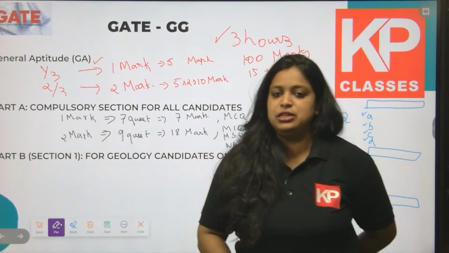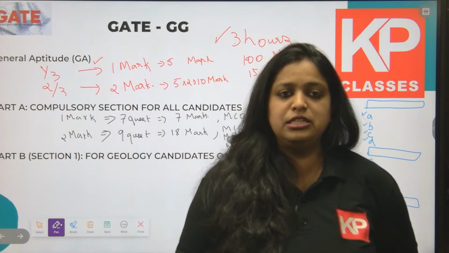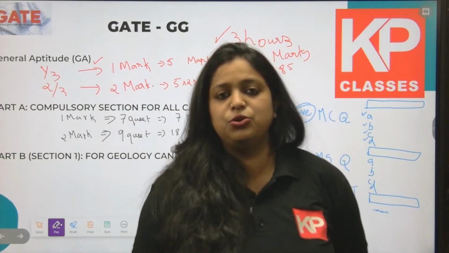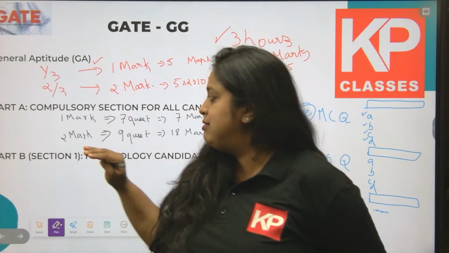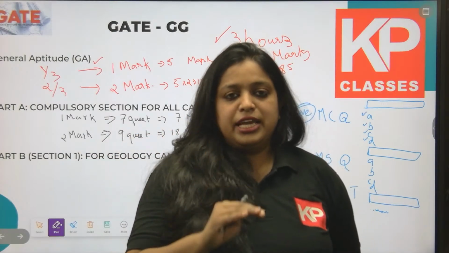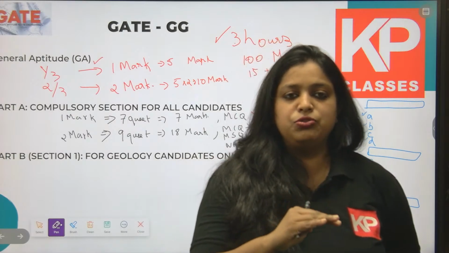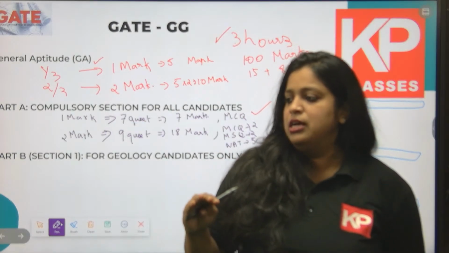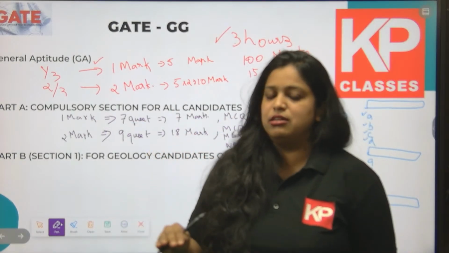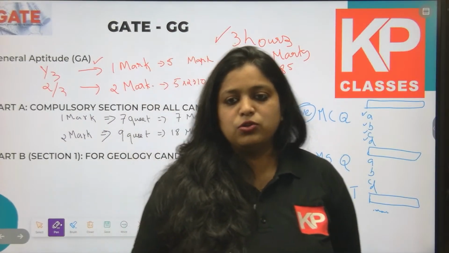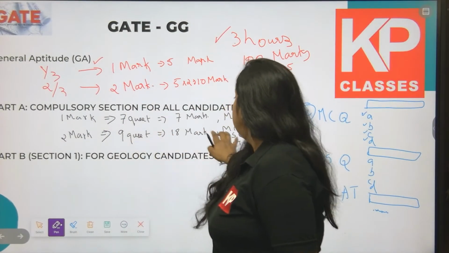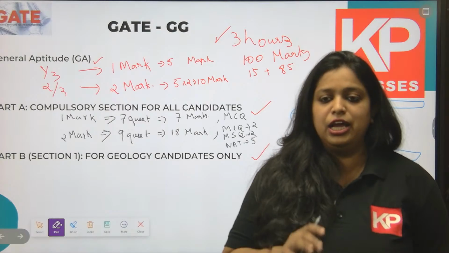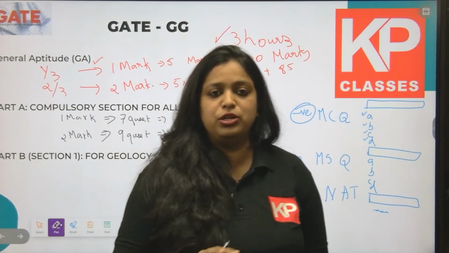A 2 mark section. So part A of the GATE Geology paper is the compulsory section for all candidates. Both geophysics and geology candidates have to attempt this section, and it can be divided into 2, that is 1 mark questions and 2 mark questions. In 1 mark there are 7 questions, and the 2 mark section has 9 questions, and among these 9 questions 5 numericals were asked, 2 MSQ questions and 2 MCQ questions. I hope you guys understood the difference between MSQ and MCQ.